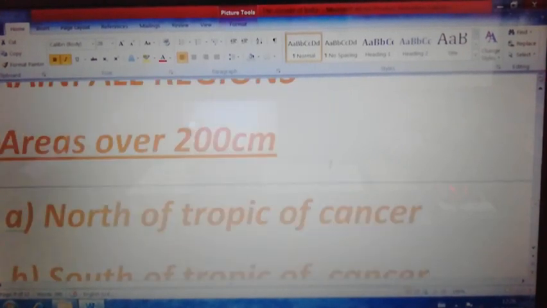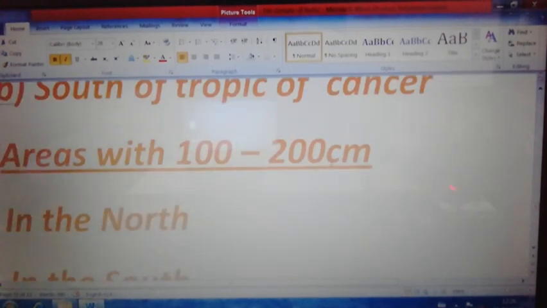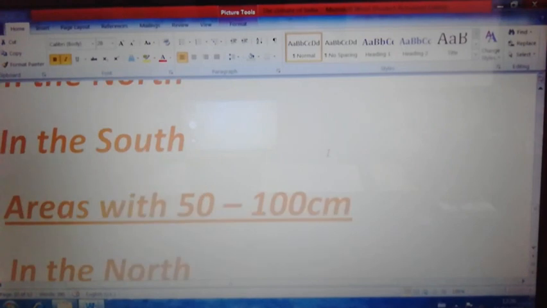Main rainfall regions of India we can see. This we can divide based on north of the Tropic of Cancer and south of the Tropic of Cancer. That means in the middle of India we can see rainfall in different regions, and in the south of the Tropic of Cancer, in the southern part of the country, there will be different levels of rainfall.